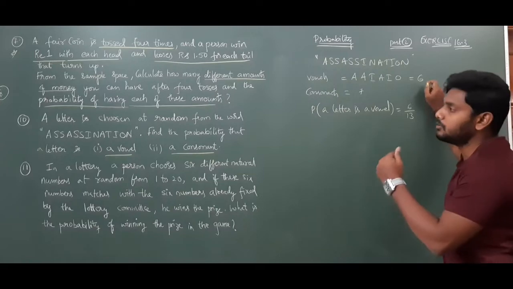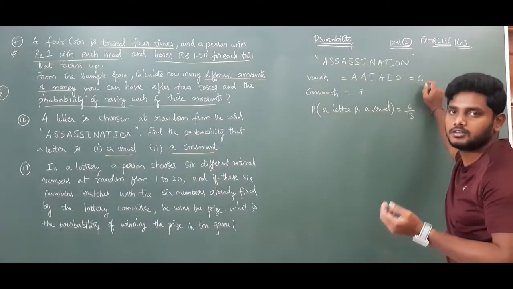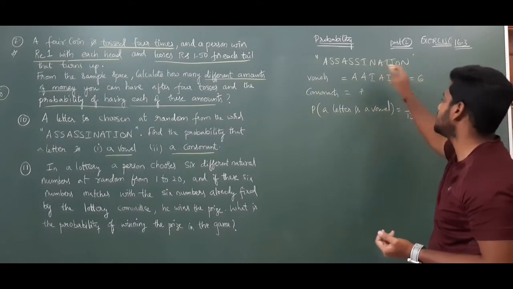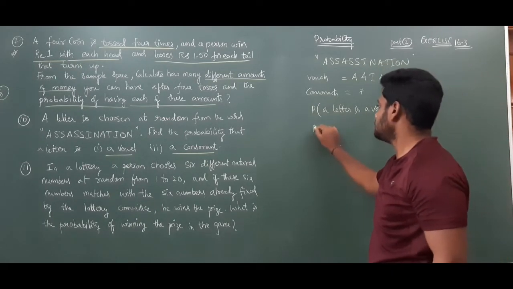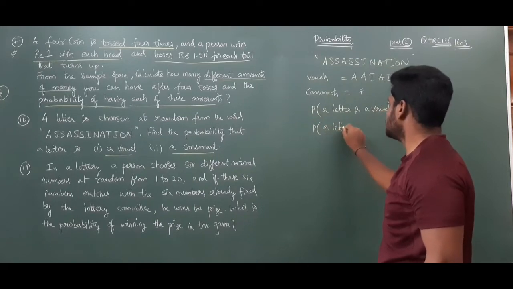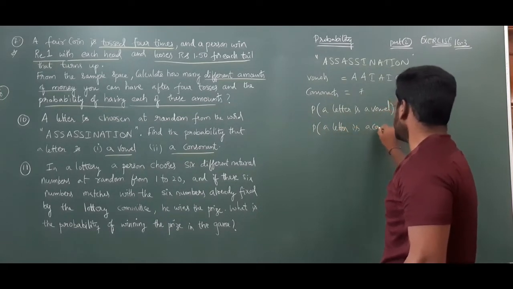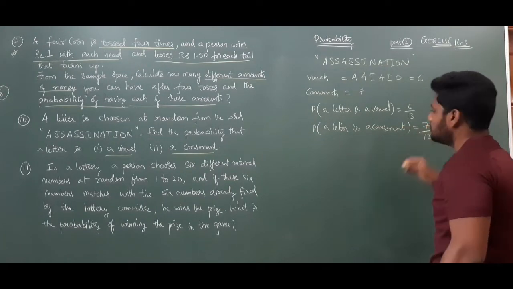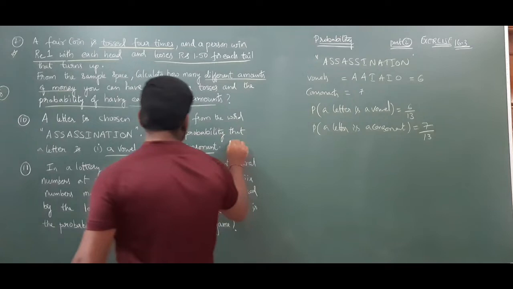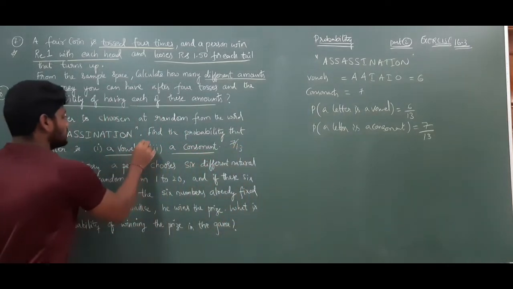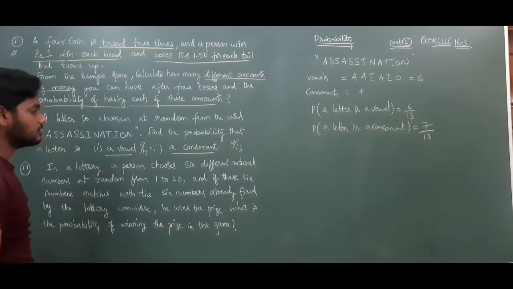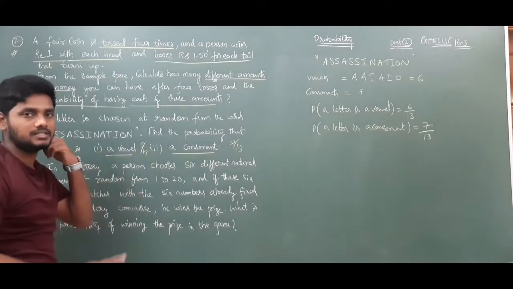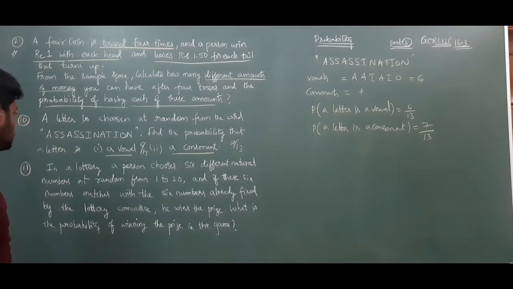See, probability is nothing but the number of favorable cases. What are the favorable cases for a vowel? 6, by the total number of cases. How many total? 13. So 6 by 13. Next, the probability that the letter is a consonant. How many consonants? 7 by 13, favorable cases by total number of cases. This is 7 by 13, and this is 6 by 13. Right? So if you add both, 6 plus 7, 13 by 13, the probability is equal to 1. So that is total. Next.